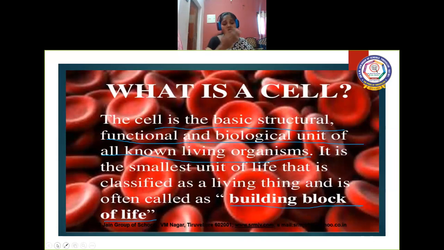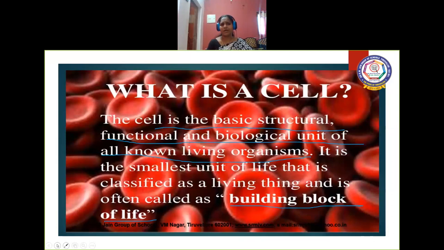The zygote develops into an embryo, then into a fetus, and all that growth is only because of growth in the cells, in size as well as in number. These cells multiply by cell division and give a proper structure to the living organism. Because of that, we call it a structural unit.